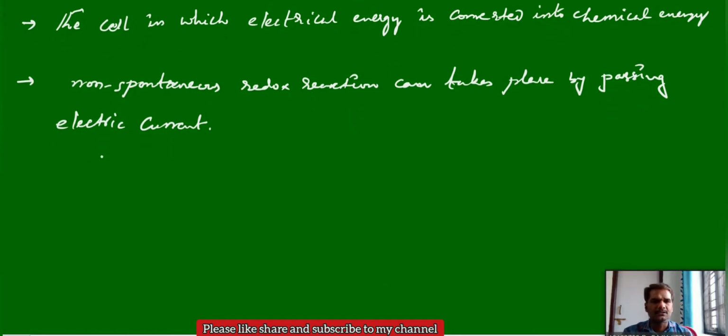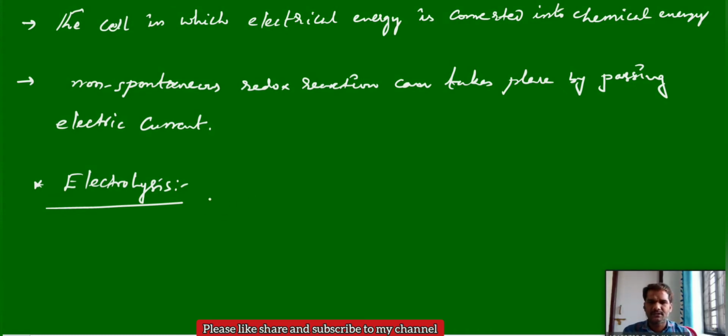When you pass electric current through the electrolytic cell, you use one electrolyte, and with the passage of electric current the electrolyte undergoes decomposition, or breakage. This process we call electrolysis. Electro means electrolyte here, and lysis is used for breakage. It is the breaking of the electrolyte by passing electric current. That is the overall electrolysis process.